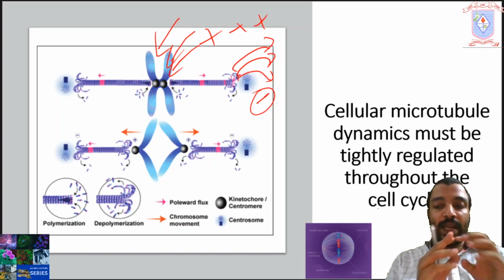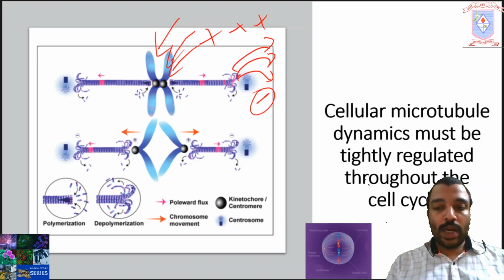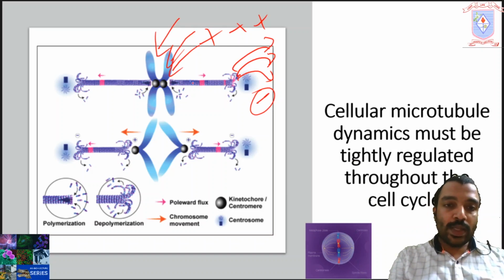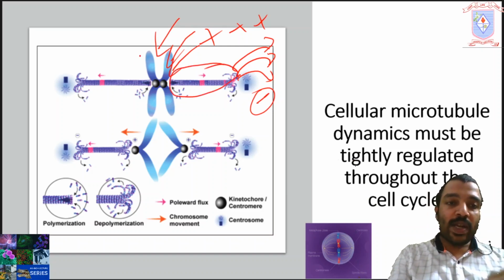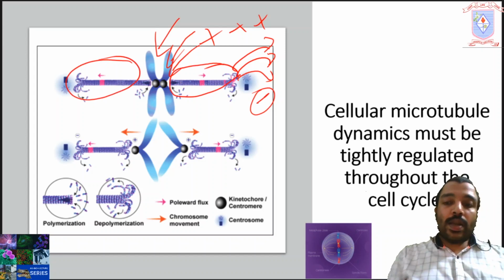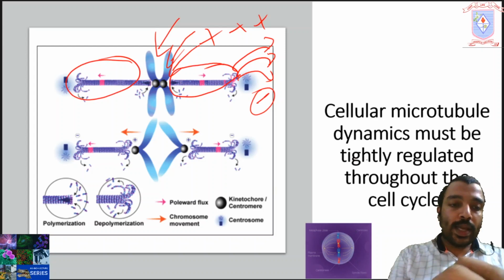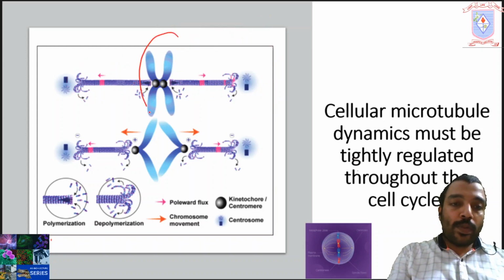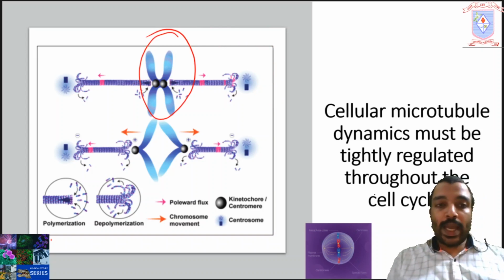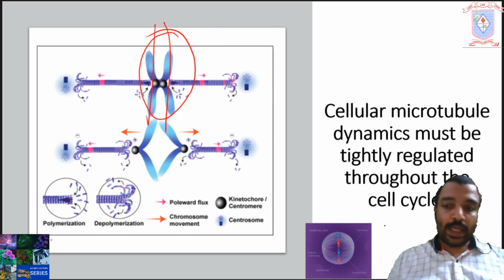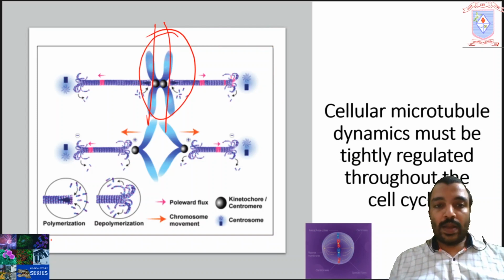As a result, the net length of the microtubule remains constant in metaphase. So the length will remain constant. That's why the chromosomes are aligned properly at the metaphase plate in metaphase. Okay.